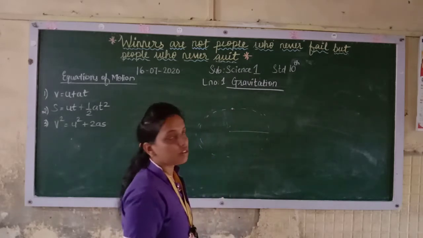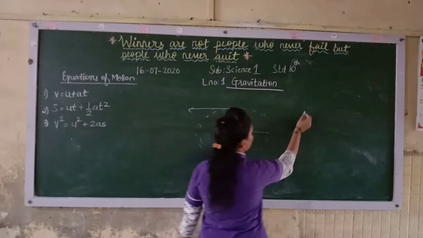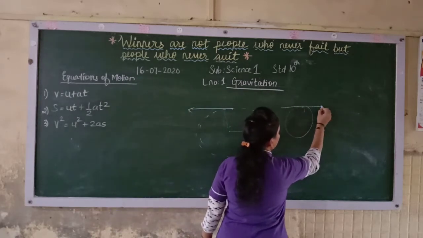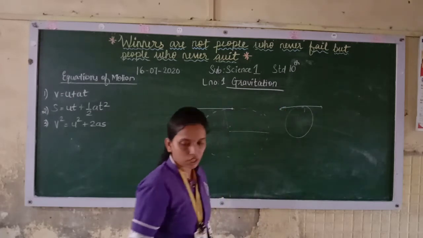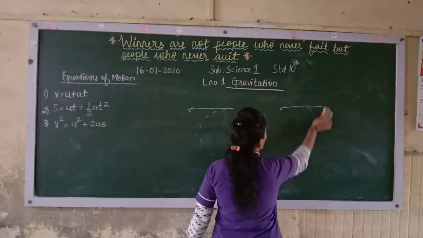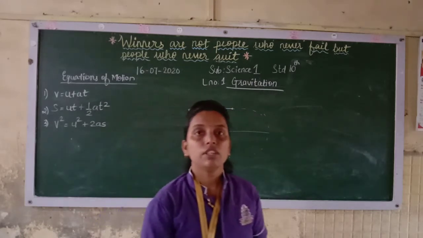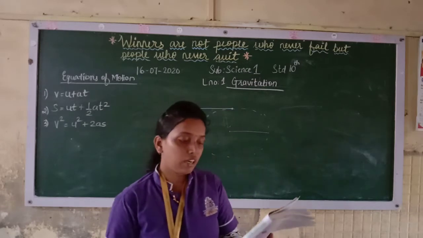Over here, if you release the stone, it will move in the tangent position. This is the tangent. How is the tangent? This circle, that is the line. This is the line. That is the tangent. So here you will find the stone will move in the tangent position with respect to the position of that stone at that time.